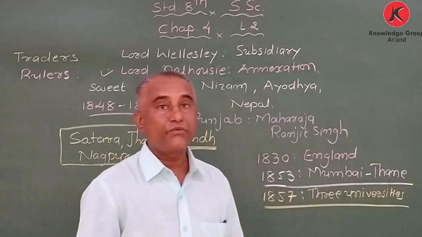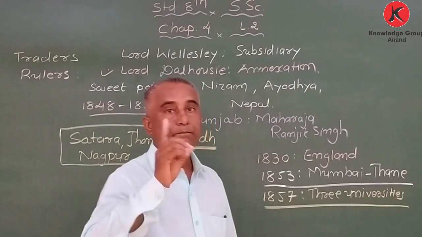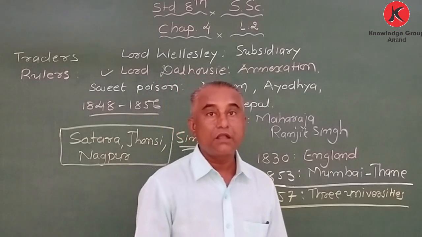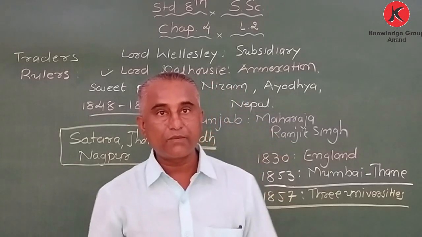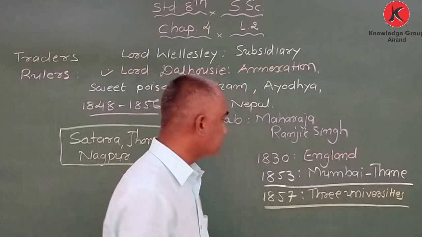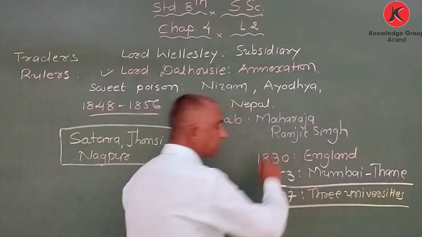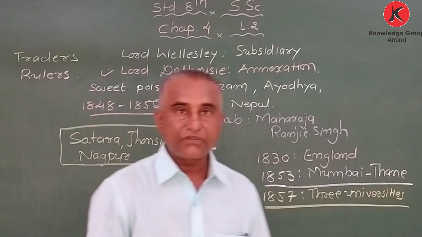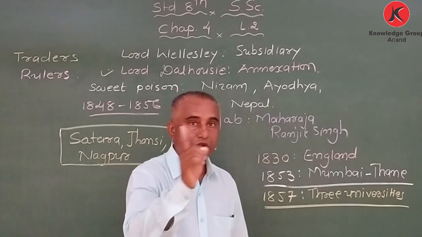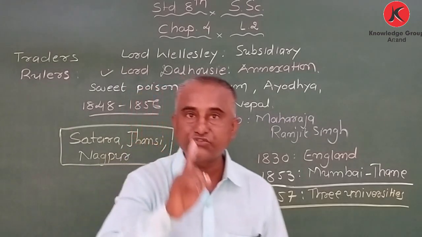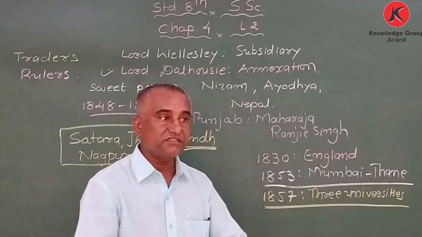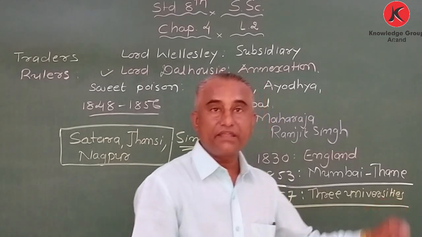Okay, and my dear student, if you have seen the movie Mangal Pandey, if you get time, watch the movie Mangal Pandey. You will get information about the revolt of 1857. Got it? So he introduced three universities in 1857 in order to give English education. But the main purpose was not to make the Indian people educated, but to give English education and appoint Indians to work for the company. Got it?